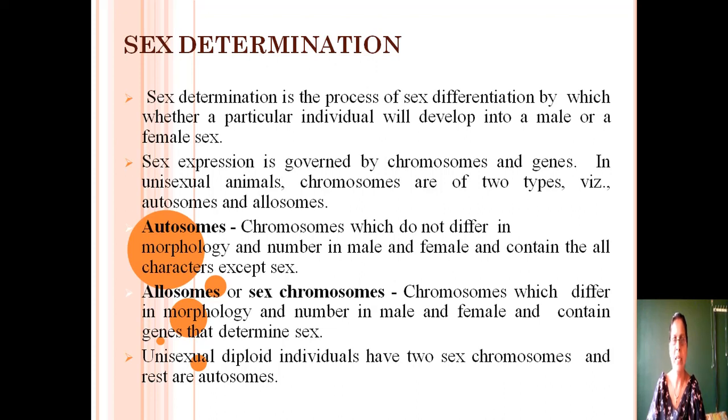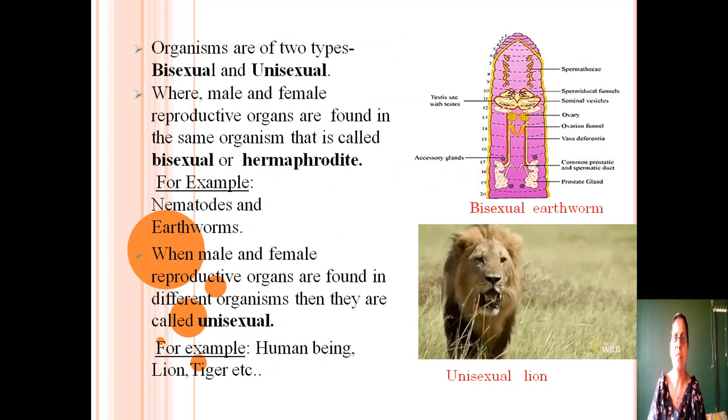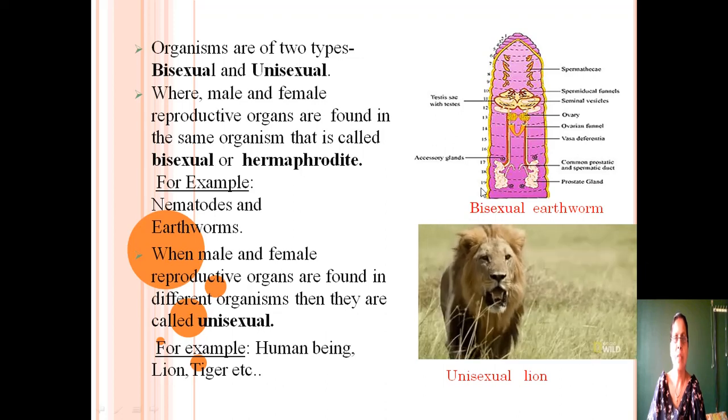Next come to allosomes. Allosomes are also called the sex chromosomes. Chromosomes which differ in morphology and number in male and female and contain genes that determine the sex are called allosomes or sex chromosomes. Sex chromosomes are responsible for the determination of sex. Unisexual diploid individuals have two sex chromosomes and the rest are autosomes. For example, in human beings, there are 23 pairs of chromosomes, out of which 22 pairs are autosomes and 1 pair is sex chromosome.